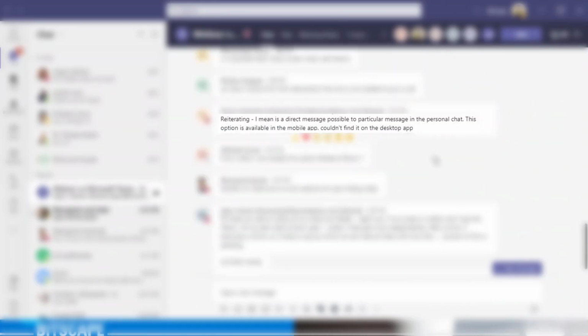Reiterating, is a direct message possible to a particular message in the personal chat? This option is available in the mobile app. You wouldn't find it on the desktop app. Okay, yes, I got your question. Yes, this option is only available on the mobile app. On the desktop app, it is not enabled by Microsoft yet.